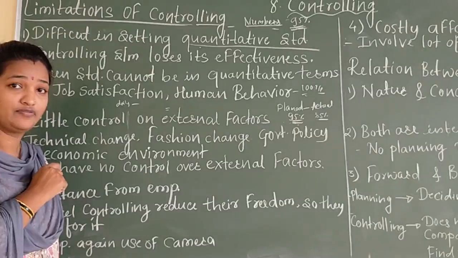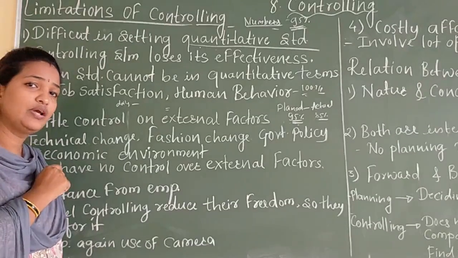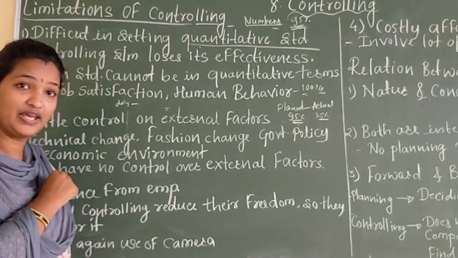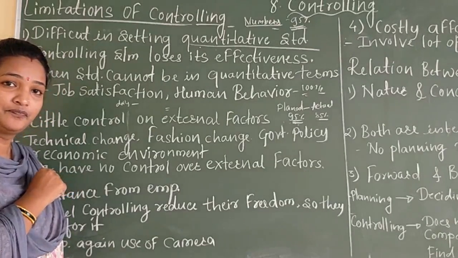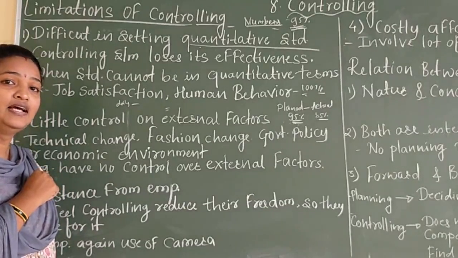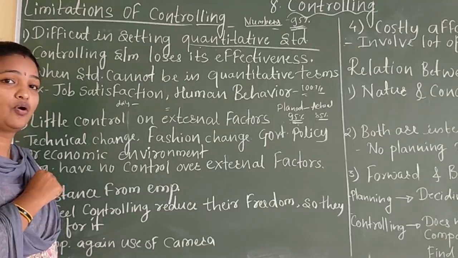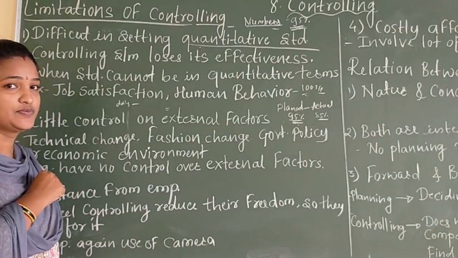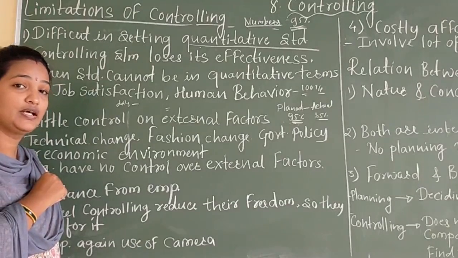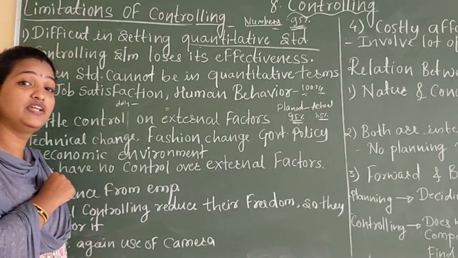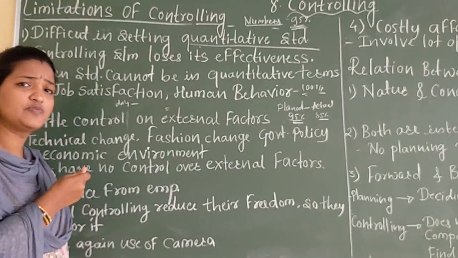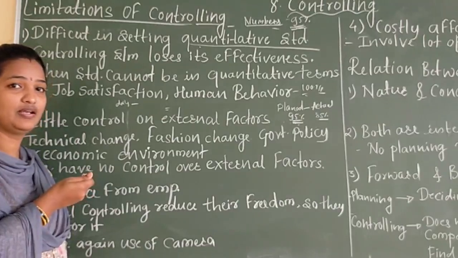Otherwise, you are feeling hungry. Can you define hunger in terms of numbers? How much percent are you feeling hungry? Can I tell you? Tell me, it is not possible. Some things are like that, and we are not able to measure them in terms of numbers. If we are not able to measure in numbers, it is difficult to control the things. How much percentage are you hungry? It is not possible to tell.